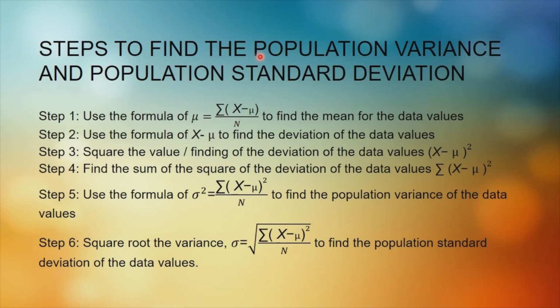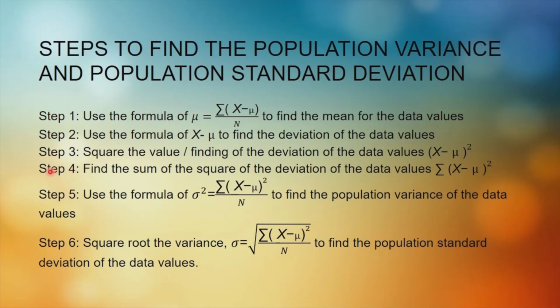So steps to find the population variance and population standard deviation. Okay, we have 6 steps. We have to follow these steps accordingly. So first step is to find the mean using this formula. Second step is to find the deviation using this formula. Third step is to find the square value of the deviation.